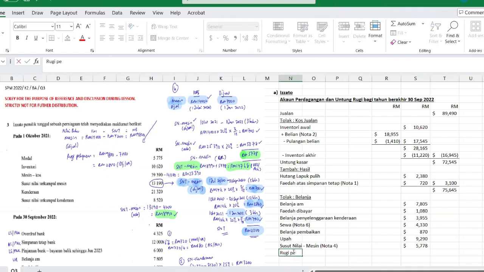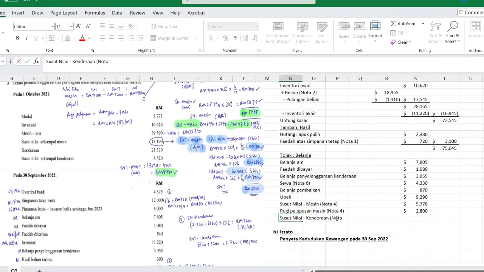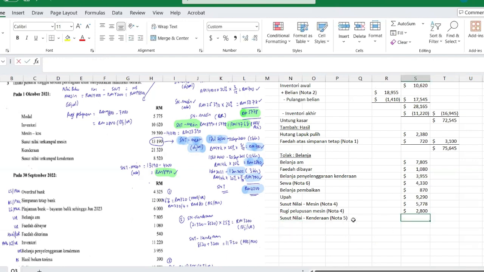It's also from the same piece of working, 2,800. Next, we have susut nilai for kendaraan. Susut nilai kendaraan is 3,200. Let's sum up the total belanja for the year.